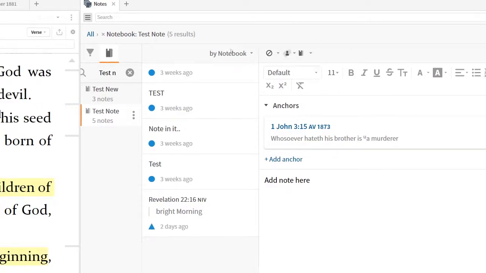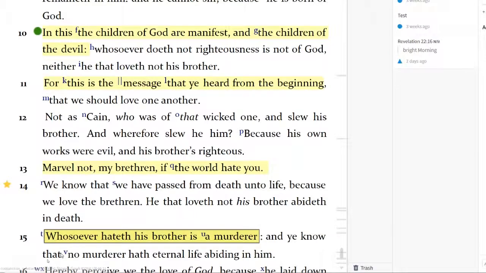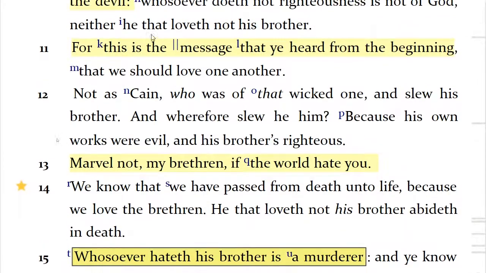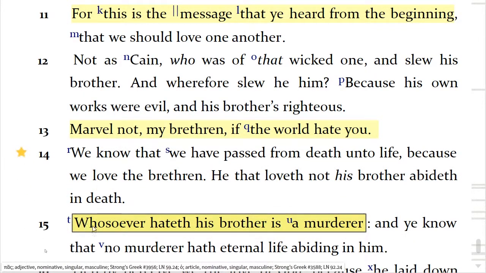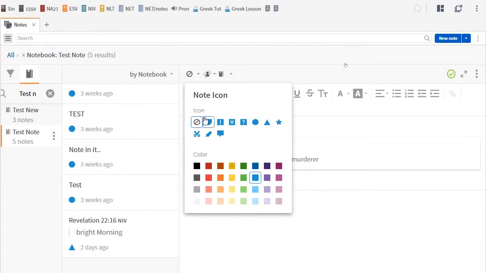All right, now let's see if that's changed it. Yep, it changed it here. Come over here. Did it change it? Where are we at? Yep, it changed it down here at the bottom. That's my customary note. Now, I have a note there, but I can't see the note because I turned it off. To me personally, I don't know which highlights have notes or not. If I'm going to make a note on something like this right here, this little star, I'm not going to turn it off. That doesn't make sense to me. If I'm going to have a note, then turn the note on, right?